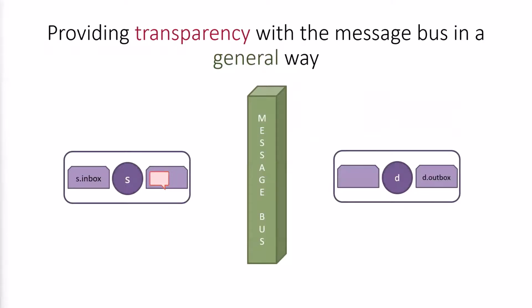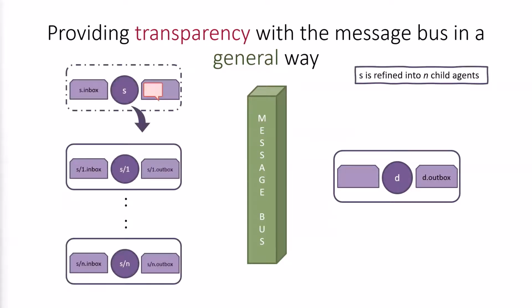Now that we know a bit more about agent composition, I want to talk about how the message bus provides transparency and generality. The responsibility of the message bus is to take a message from the outbox of a source agent and place it in the inbox of the agent that the message is destined to. If neither the source nor the destination is refined, this functionality is straightforward. Now assume that the source agent is refined into a number of child agents. From the destination's point of view, communication through the message bus should be identical to communicating with the parent agent S, as if there was no refinement.